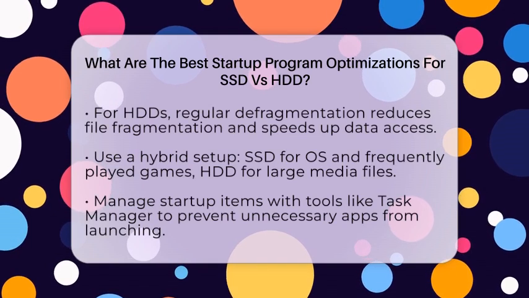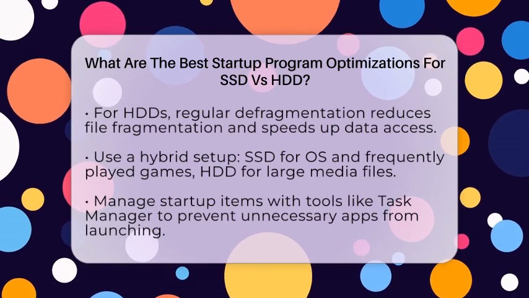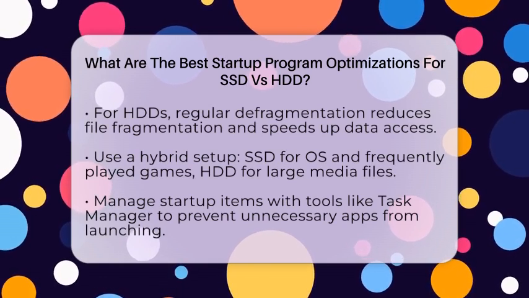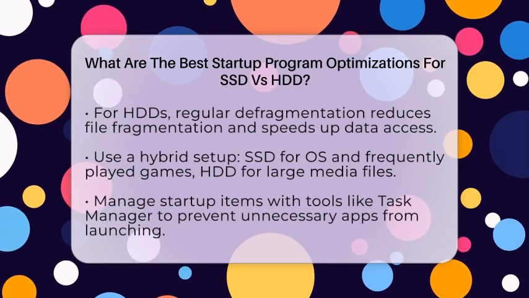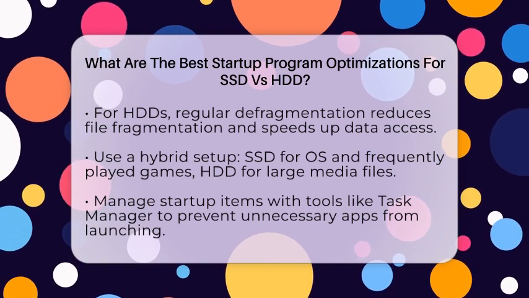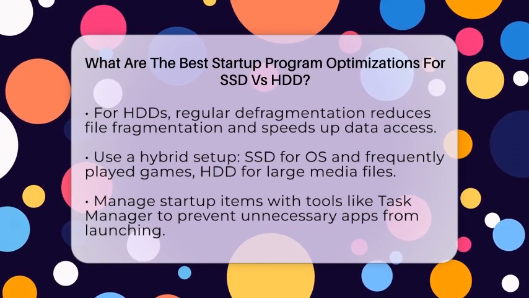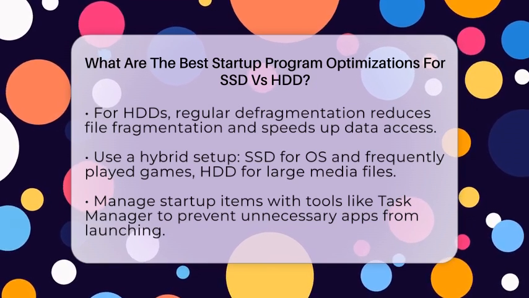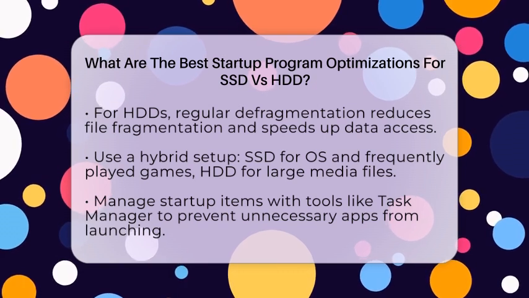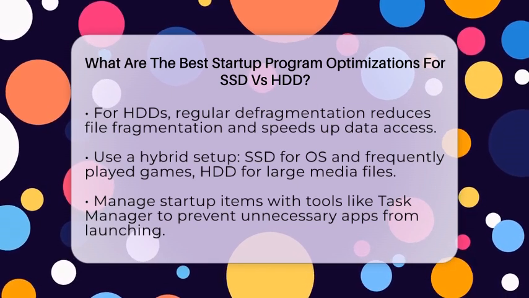If you have a faster NVMe SSD, which connects via the PCI Express bus, you get even lower latency and higher transfer speeds. This means your system boots and loads games in a flash. For hard disk drives, regular defragmentation is key. It reorganizes fragmented files, reducing the time the drive's read-write head needs to find data. Install less critical or large files on the HDD, like media or backups, so your system's main focus remains on speed. Limit background disk activity during startup to prevent bottlenecks.